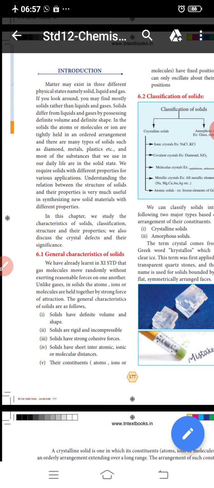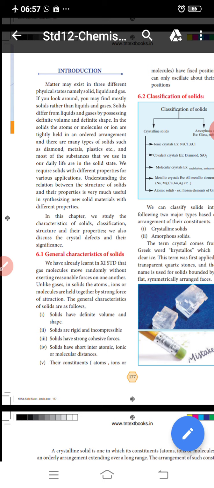Understanding the relation between the structure of solids and their properties is very useful in synthesizing new solid materials with different properties. In this chapter, we study the characteristics of solids, classification, structures, and their properties. We also discuss crystal defects and their significance. Okay, the general characteristics of solids.